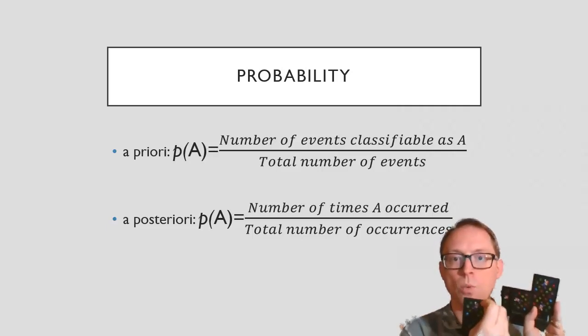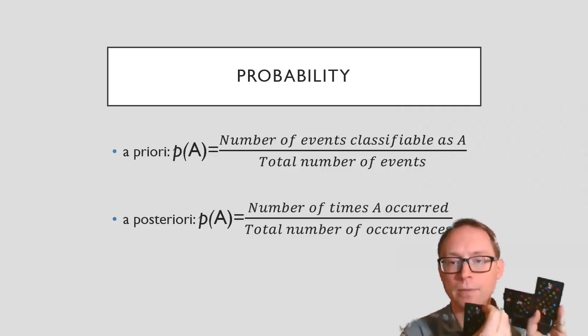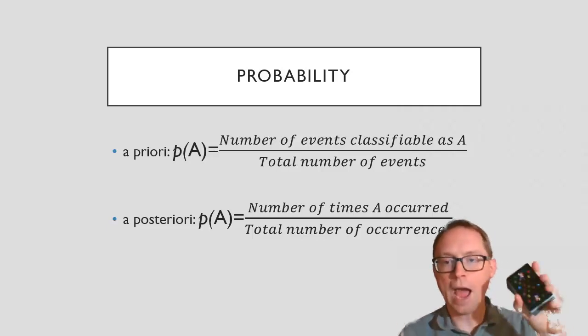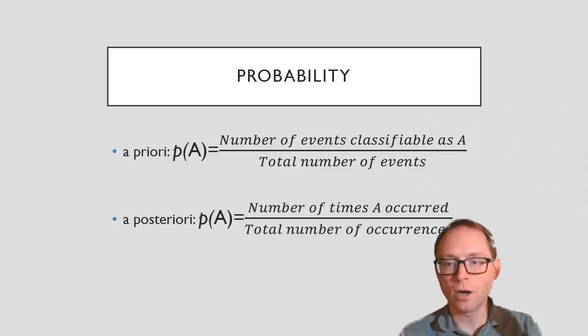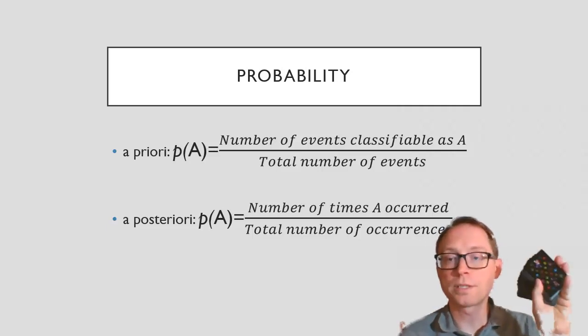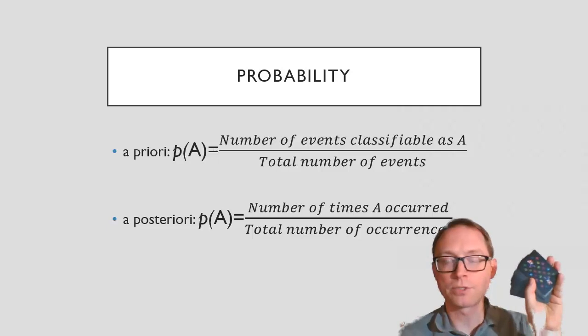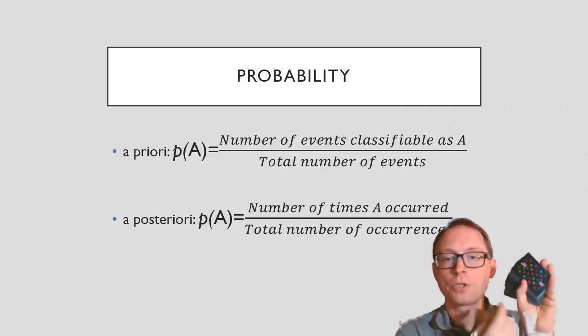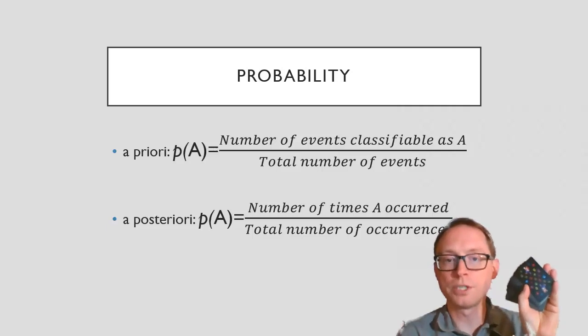If we know that in this deck half of them are red cards, that is 26 out of the 52. We have 26 red cards in the deck. The total number of cards is 52.